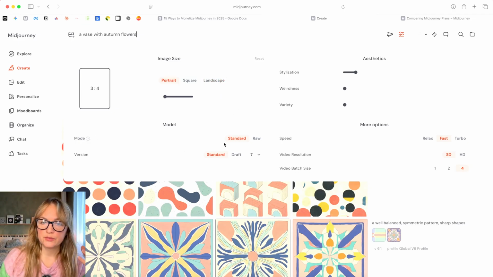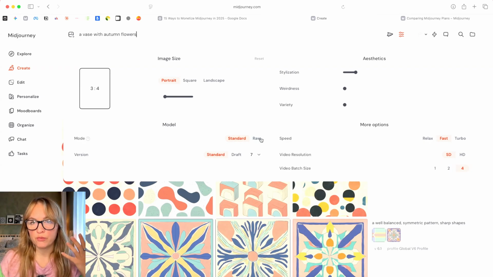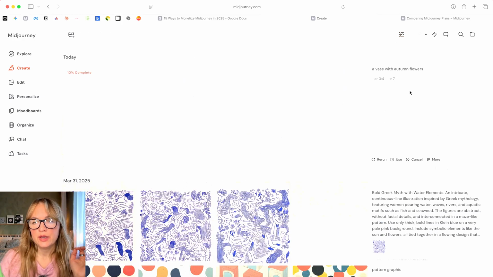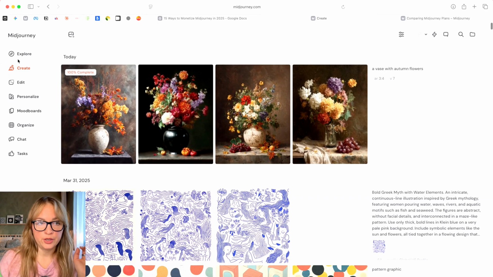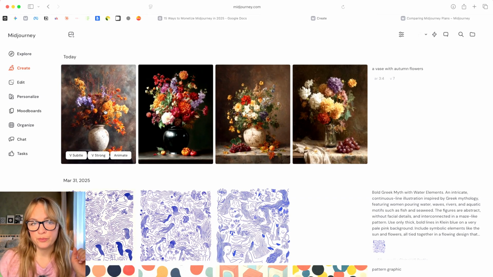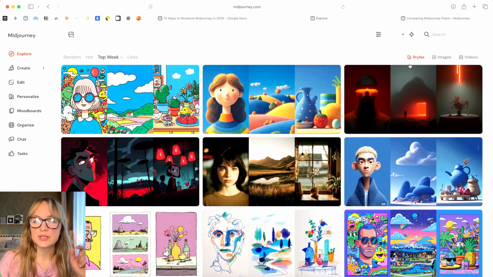We can play around with different modes. We can have raw or standard. Raw is giving you a more photorealistic output, and then we can pick the version and we can play around with aesthetics. But for now, we're not going to do this. We're just going to send it. We get quite beautiful images, and let's say where we can go from here is we go back to Explore and we go to Styles.